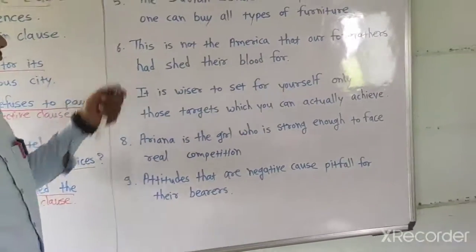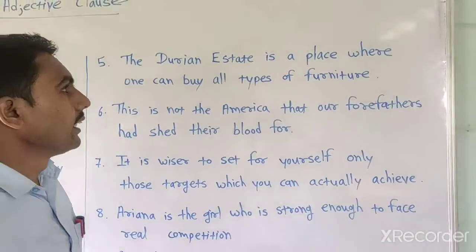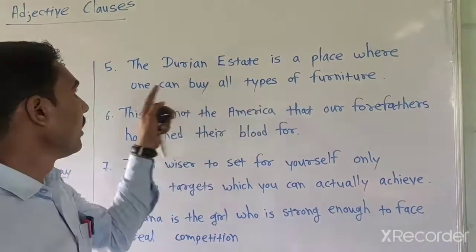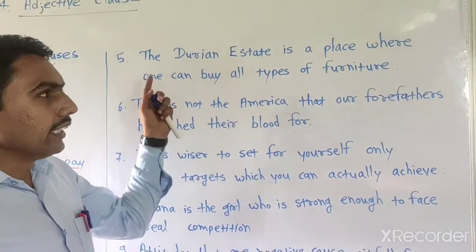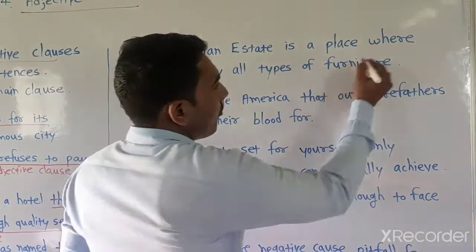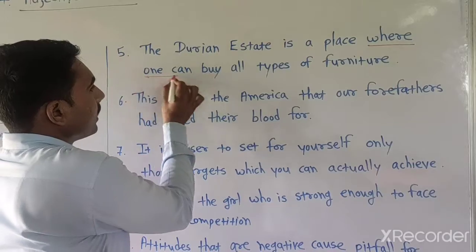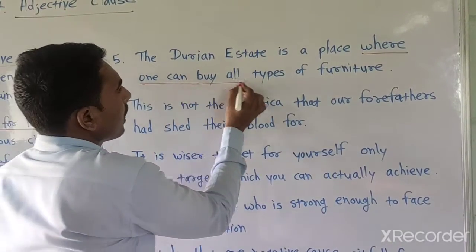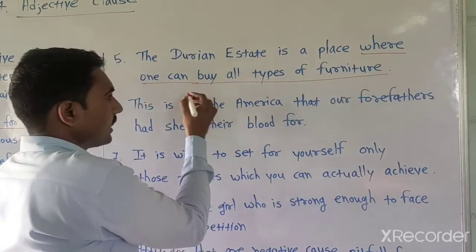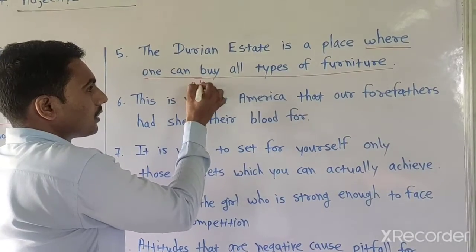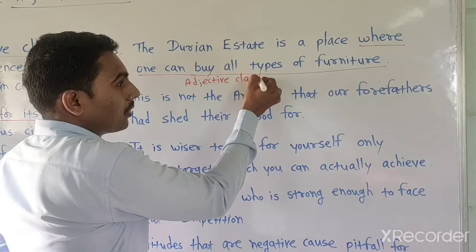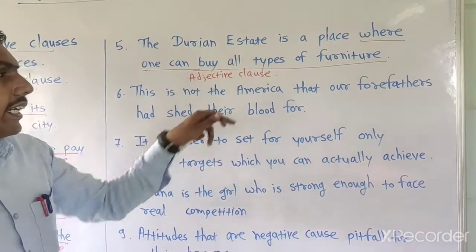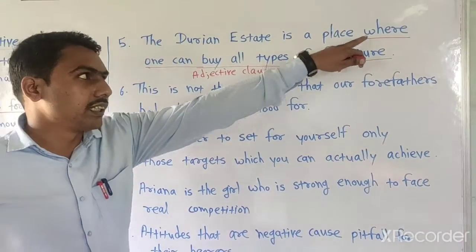Next example: the Durian Estate is a place where one can buy all types of furniture. In this example, from here, where one can buy all types of furniture, this is an adjective clause. We can easily identify it with the help of these conjunctions.